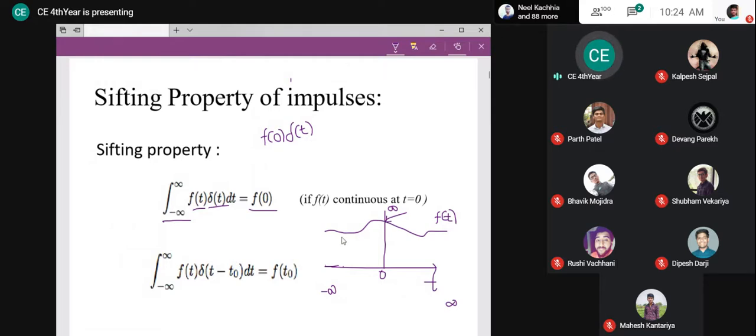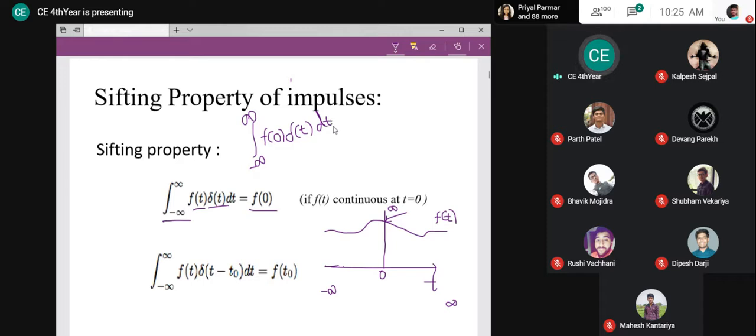Otherwise, my function is multiplied with a 0 value, so it will not make sense. But here, whatever the value of impulse, my function at 0 is multiplied with it. So this is the final result of the multiplication. And then after multiplication, I have to integrate it. I'm integrating from minus infinity to plus infinity over dt. Okay, so now can you tell me what is f of 0? f of 0 is a constant value.